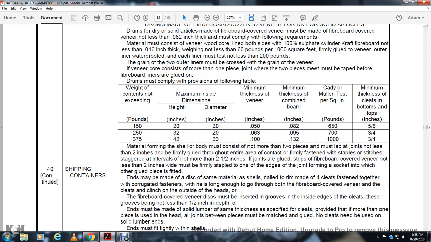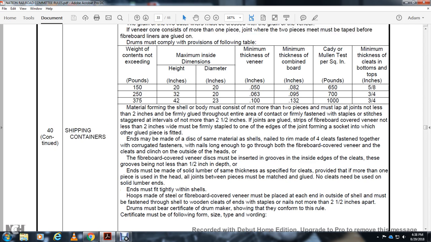Drums must comply with the provisions in the following table. Material forming the shell body must consist of no more than 2 feet of the lap of the joint, with not less than 2 inches firmly glued through the entire area of contact and firmly fastened. The staple stitches are staggered with intervals not more than 2.5 inches. If the joints are glued, strips of the fiberboard covered with veneer not less than 2 inches wide must be firmly stapled on one edge of the joint, forming the socket in which the other glued pieces fit.